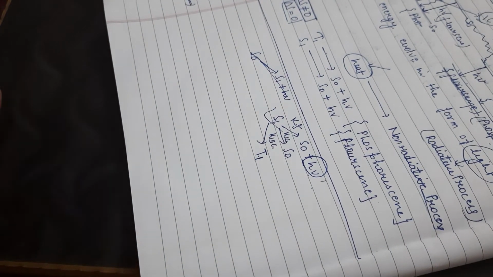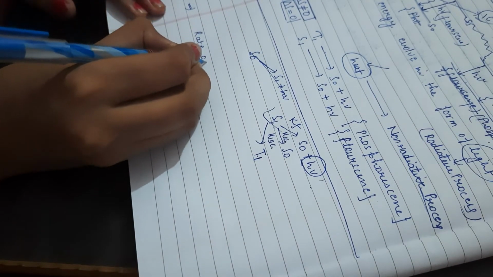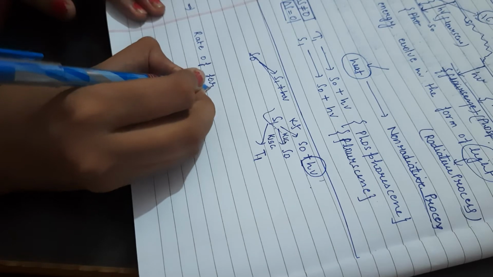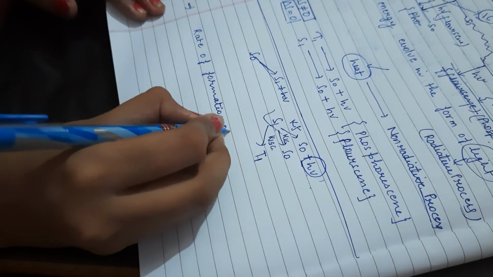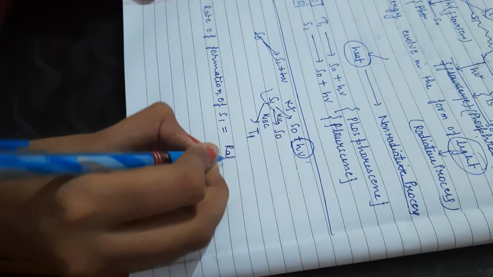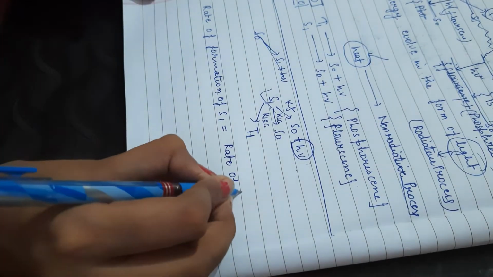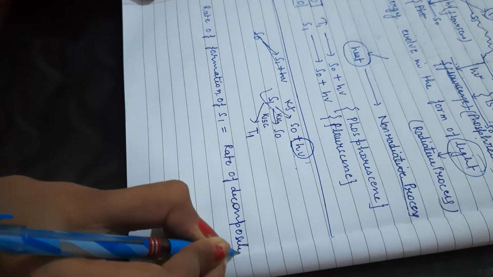Now we apply the steady state approximation. The rate of formation of S1 is equal to the rate of decomposition of S1.